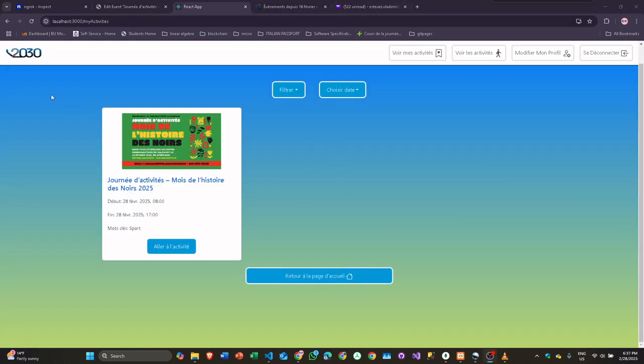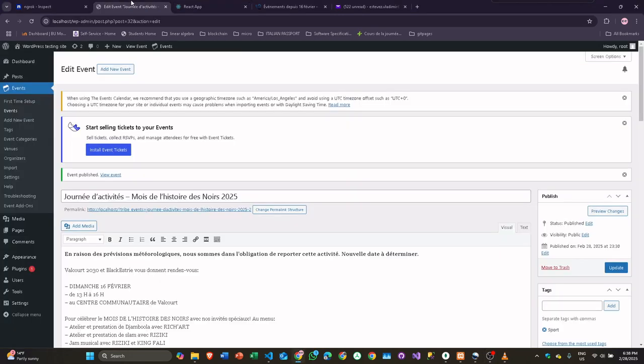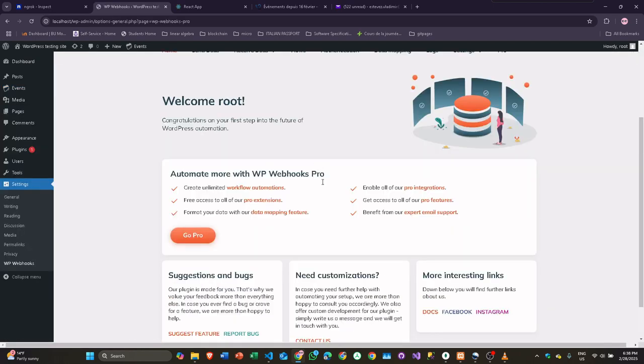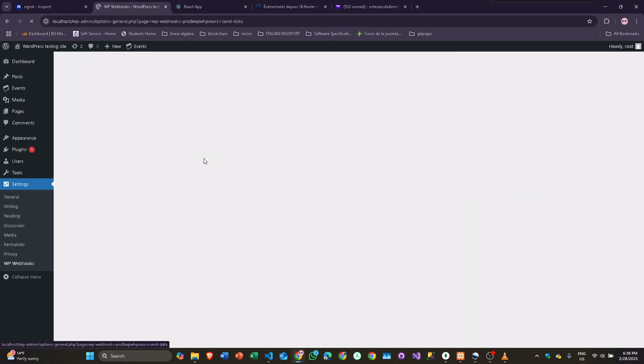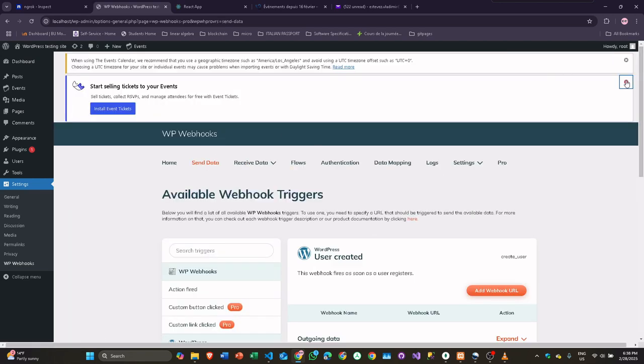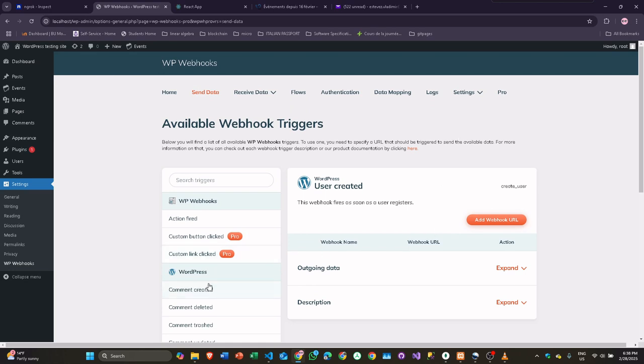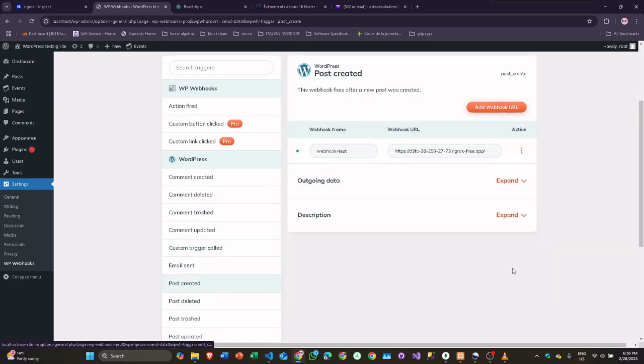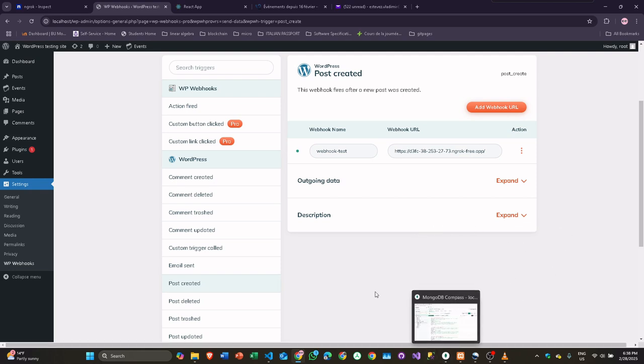Last thing that I forgot to mention: when creating the event, we work with this WordPress webhook. The way we were able to link the creation of the events with the server is to add this webhook, which whenever a new event is created, it is sent to the backend of the server, and the server adds the information to the MongoDB database and so on. So yeah, I forgot to explain that at the beginning.